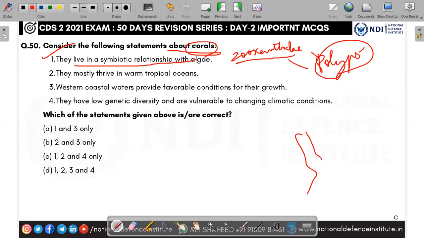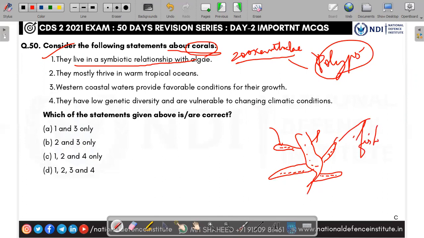Beautiful. Coral, like tree branches, will be like this, made of calcium. So the zooxanthellae will come and stick to it like this. It will do photosynthesis, and the coral will appear fresh and colorful. So these corals are liked by fishes. The fishes will build their home, and all the small organisms will come and make the corals their home. That is why the coral ecosystem has high diversity, highly productive.